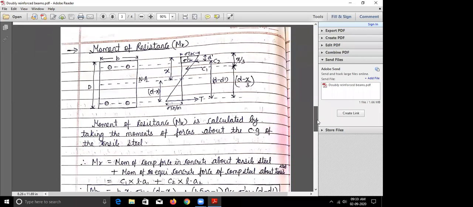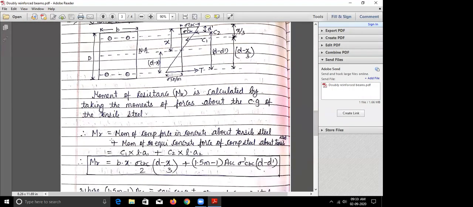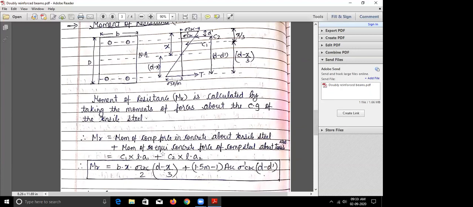Now let us see how the MR equation has been derived. Moment of resistance is given by the moment of the compressive force in concrete about the tensile steel plus the moment of the equivalent concrete force about the tensile steel. So that is C1 into lever arm 1 plus C2 into lever arm 2. What is C1, the force? Force is equal to area into stress. Is that clear? Force is nothing but area into stress. This we have already seen. So this is the area of the compression zone. If I just hatch this, B into X is the area of the compressive zone.